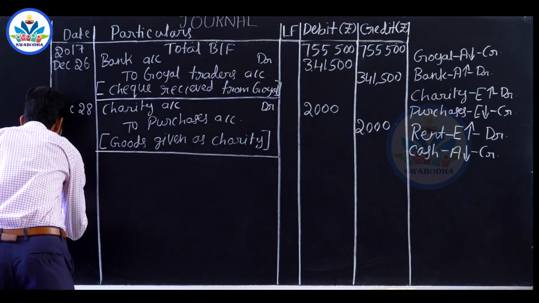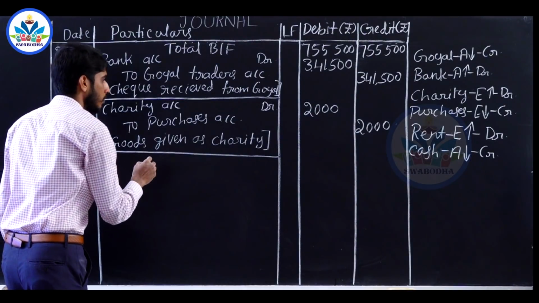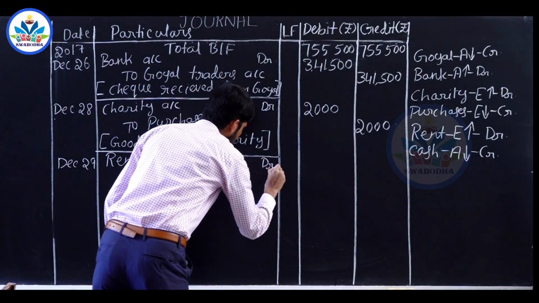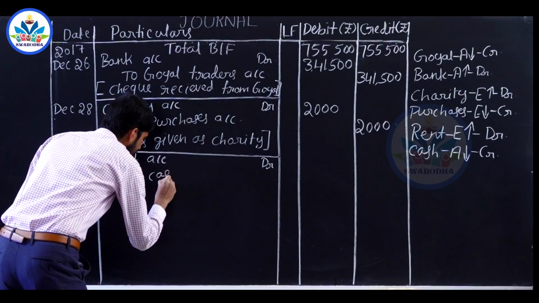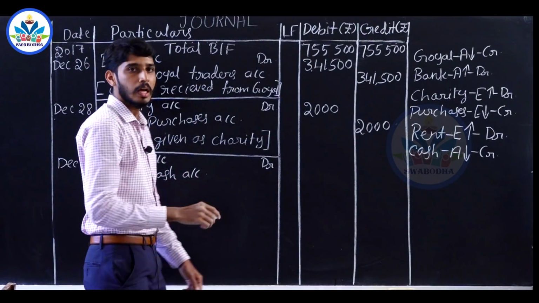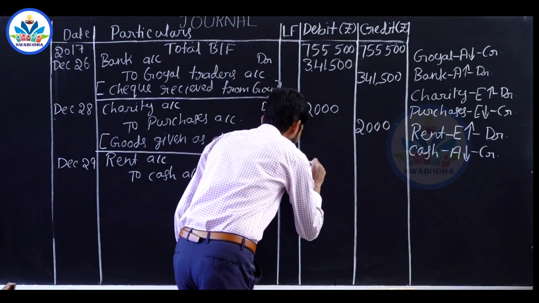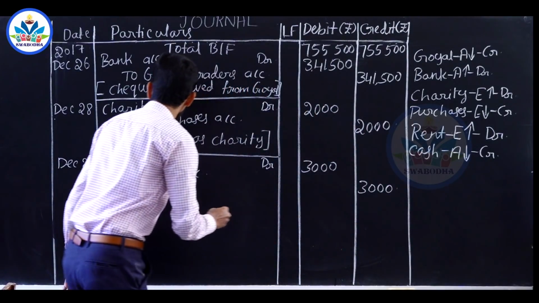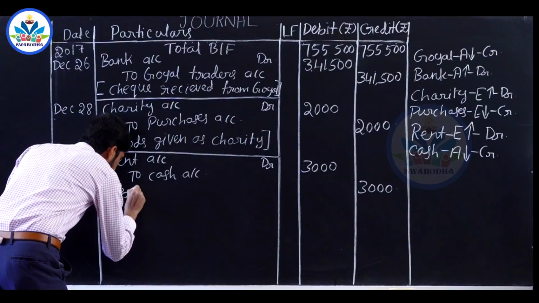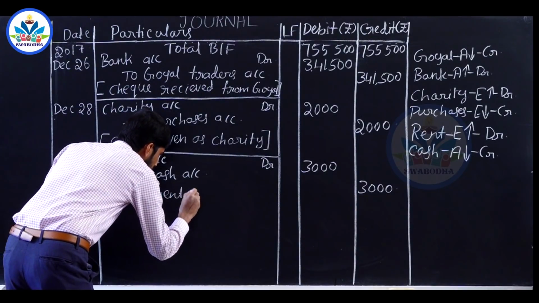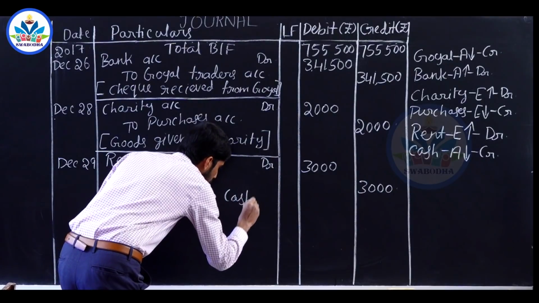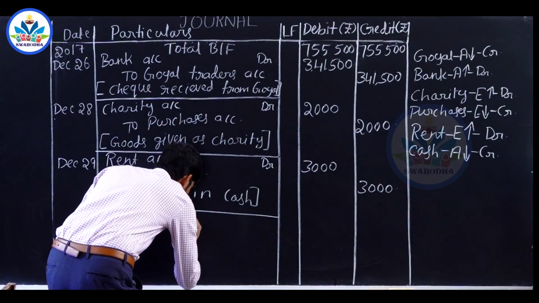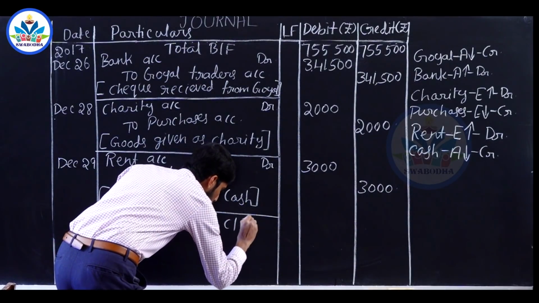So December 29th, rent account debited to cash account. Amount of rent is 3,000 rupees. Narration: paid rent in cash. Next, total carried forward to the next page.